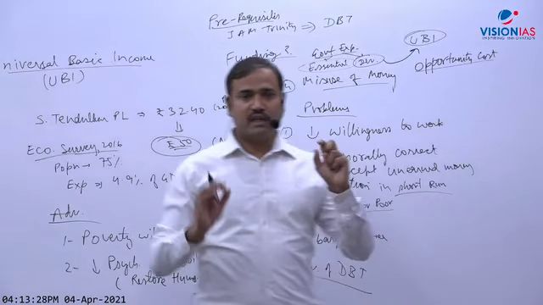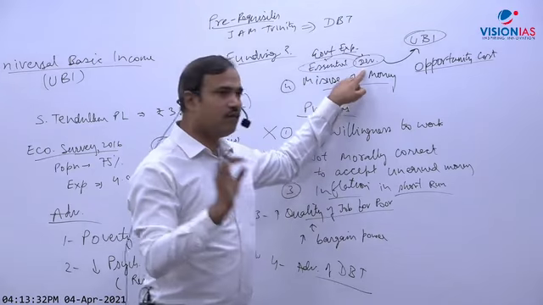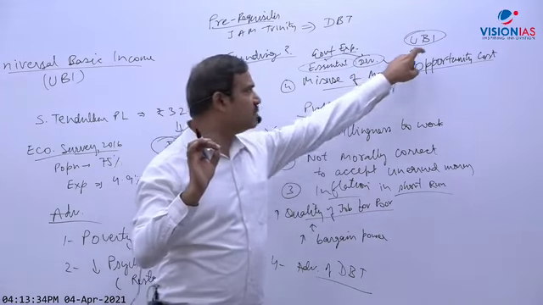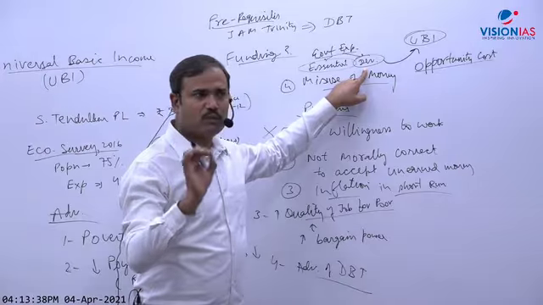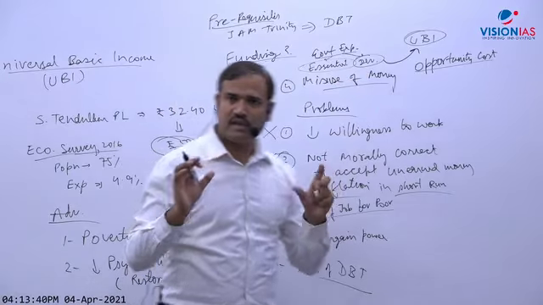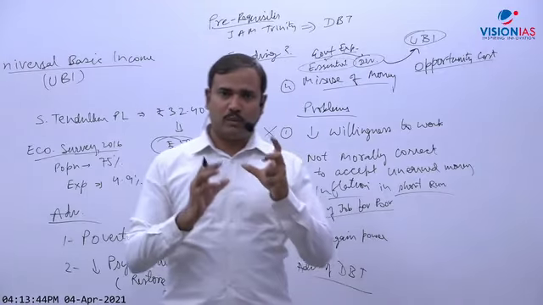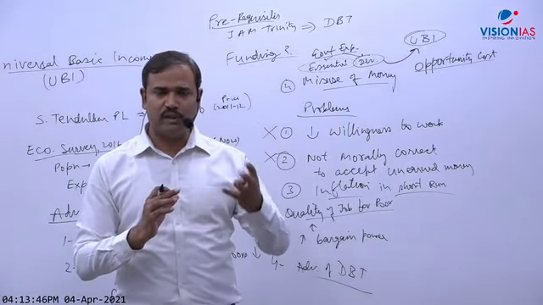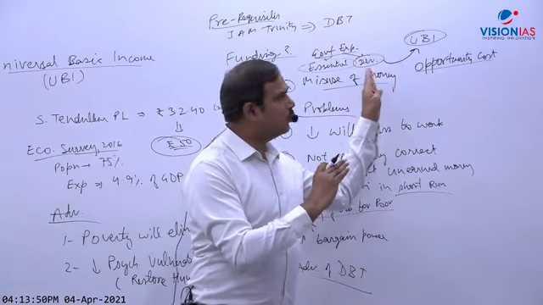But the problem is that we have to see pros and cons. So if we implement this, we have to see whether the benefit here is more or the loss here is more. This is the most important problem. Got the point? Because funding of 5% is needed. Now, the main issue is that funding. Now, how much is the opportunity cost? Whether it should be implemented or not, we have to see whether the loss in losing this is more or the gain here is more.